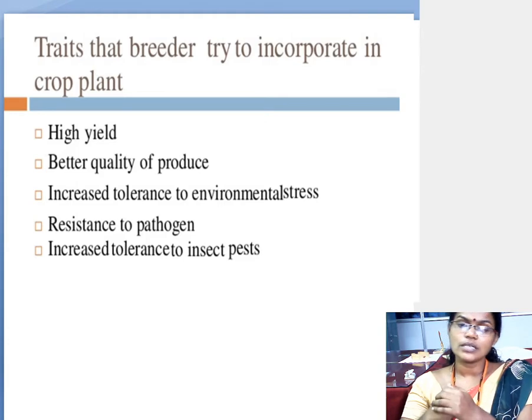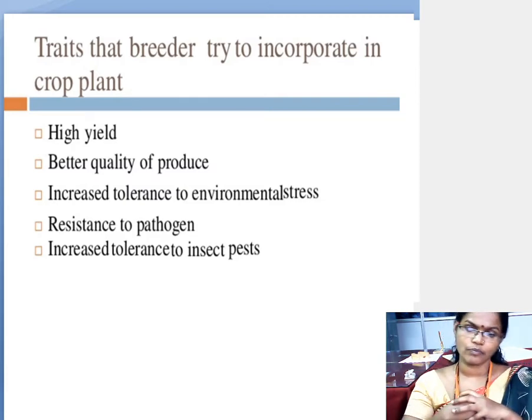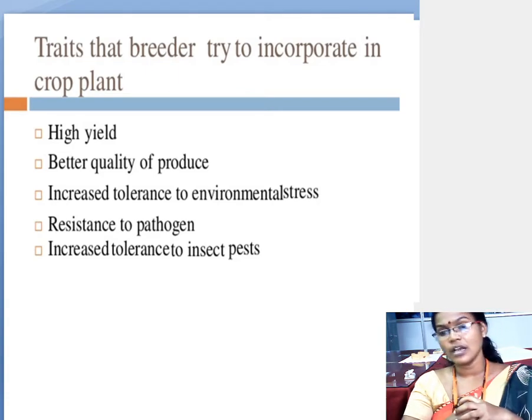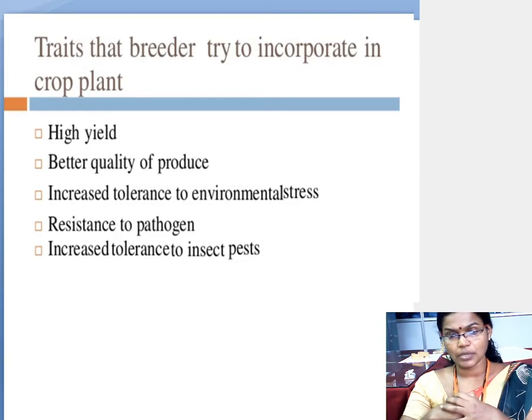Understood? So this is about the characteristic features which the scientists wanted to produce in the crop plants. Incorporating means what? Producing these characters in the crop plants. They wanted these characters to be there in the plant bodies. That is called as what? Incorporation. Hope you have understood this second concept.